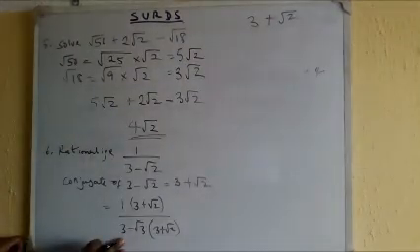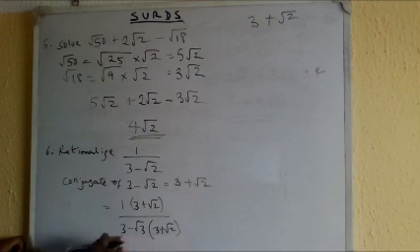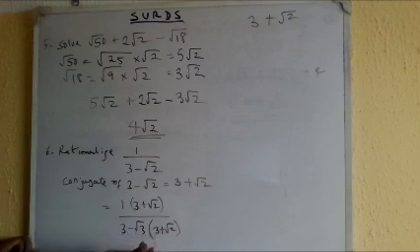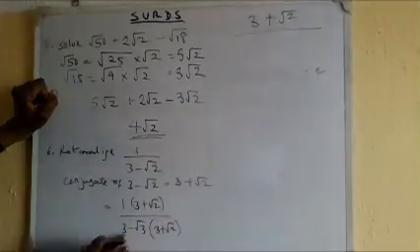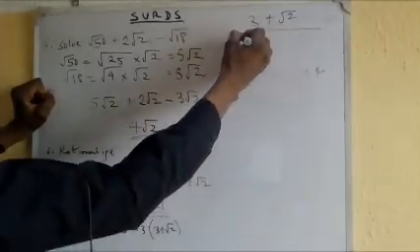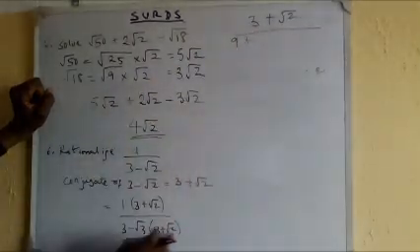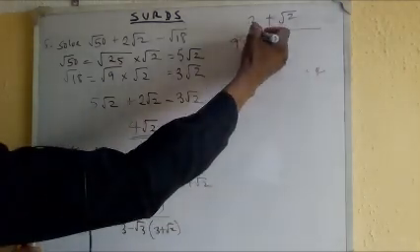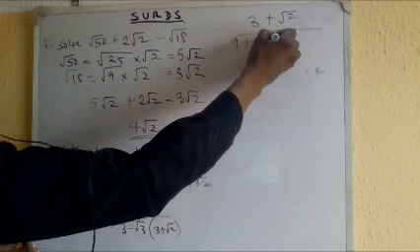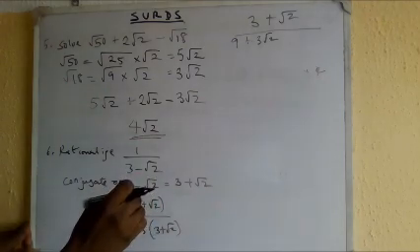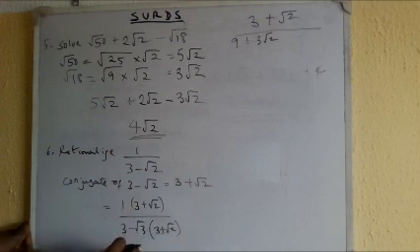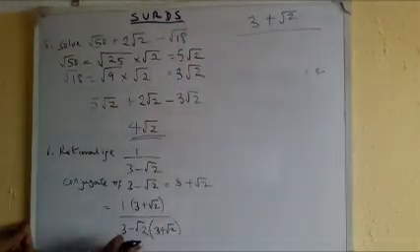And downstairs, remember what I told you for conjugate, you multiply this by this and this by this.